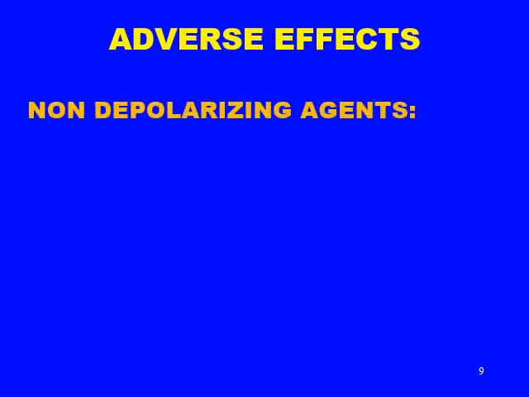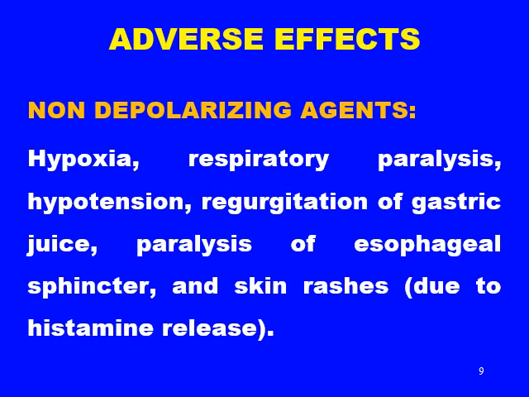Now we will be discussing the adverse effects of neuromuscular blockers. We will be dividing it into our two categories again, which we divide according to their mechanism of action, and we will discuss the adverse effects separately. First category is non-depolarizing agent. Let's see what are its adverse effects. Hypoxia, respiratory paralysis, hypotension.